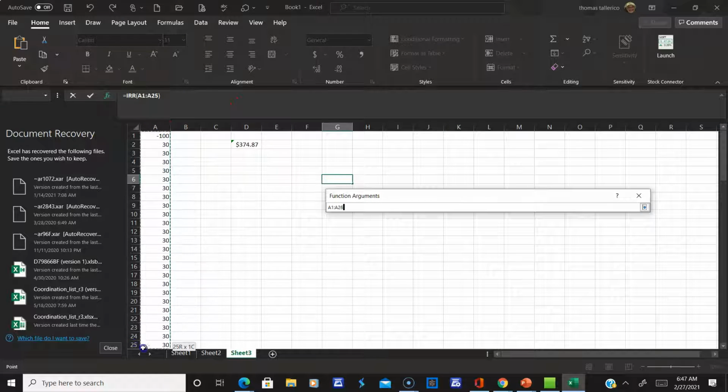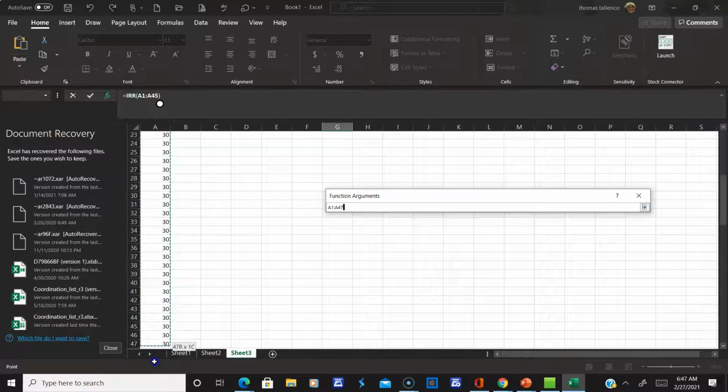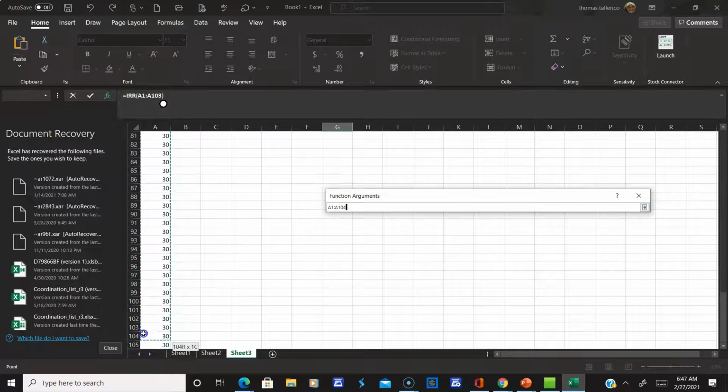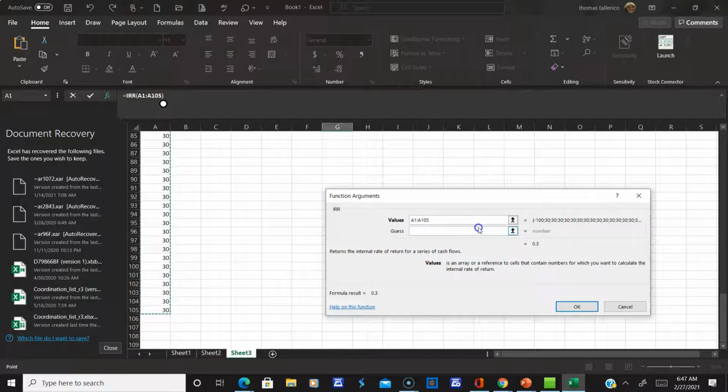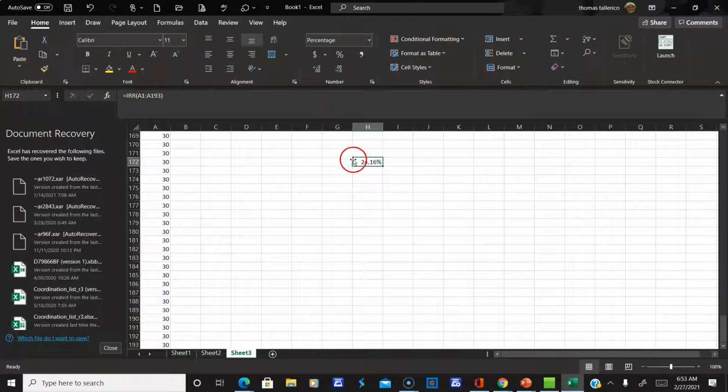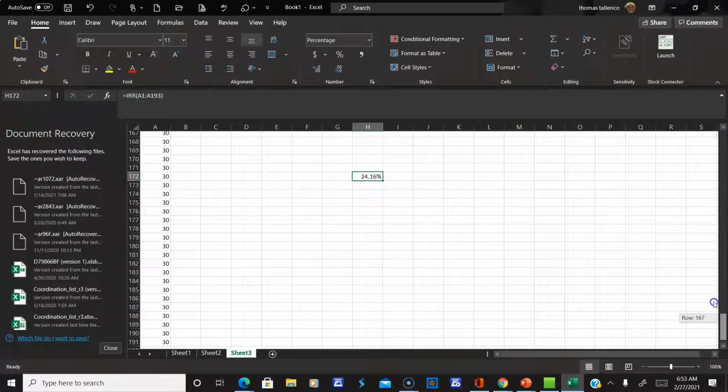Again, I had to simulate a perpetuity. There may be a way of doing it in Excel. I don't know if the function's in there. And if you find it, you can hunt it and find it, and I'll give you extra credit. Okay, so what I did was I brought up the internal rate of return function, and I put a whole bunch of 30s to simulate a perpetuity, as I said, right?